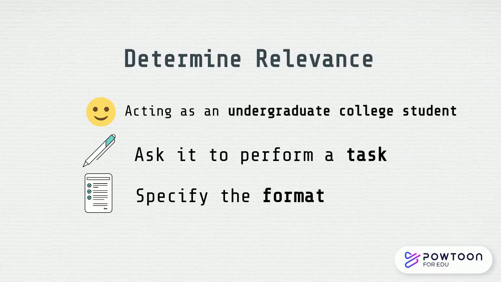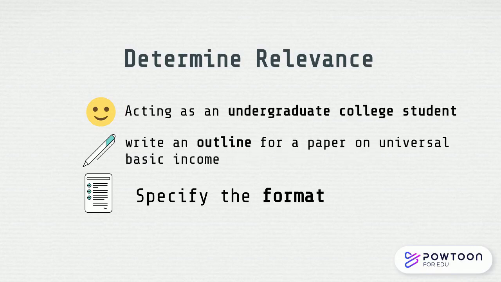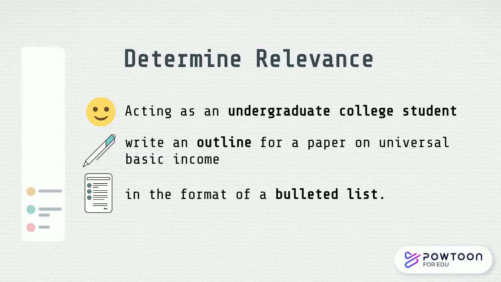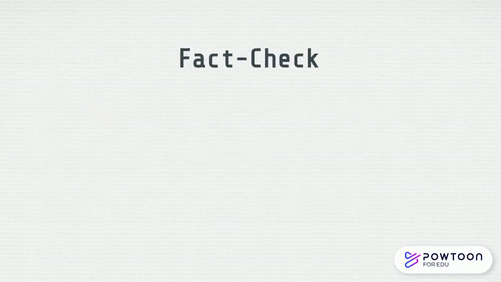Acting as an undergraduate college student, write an outline for a paper on universal basic income in the format of a bulleted list. Think about your interactions with AI as a conversation. Provide AI with feedback and follow-up information to iterate and develop more relevant outputs.